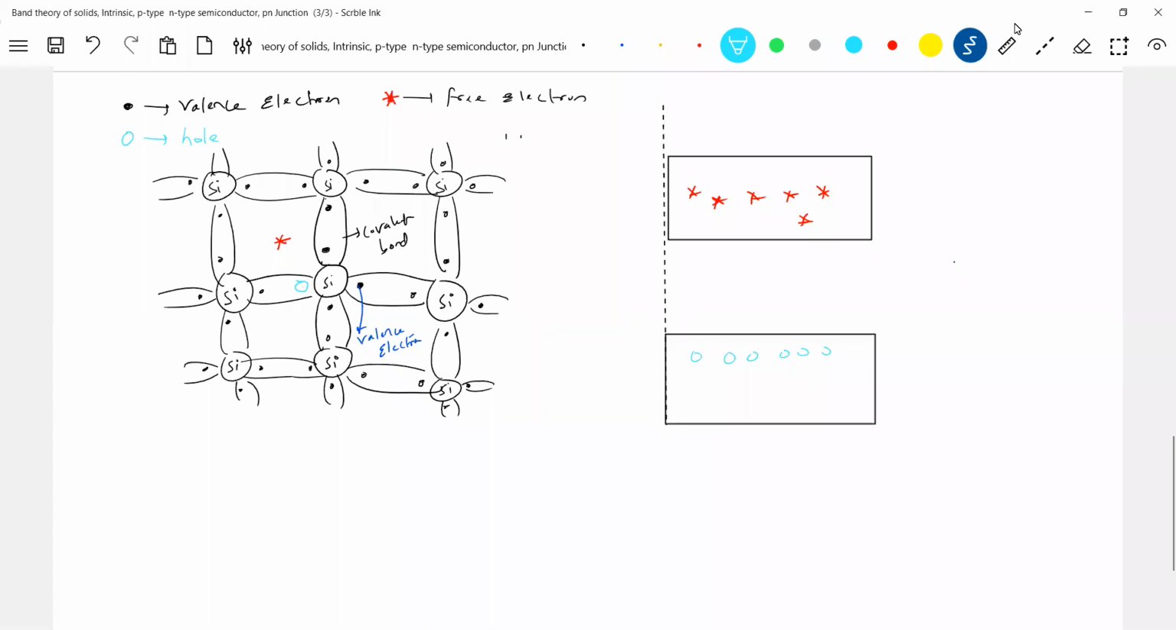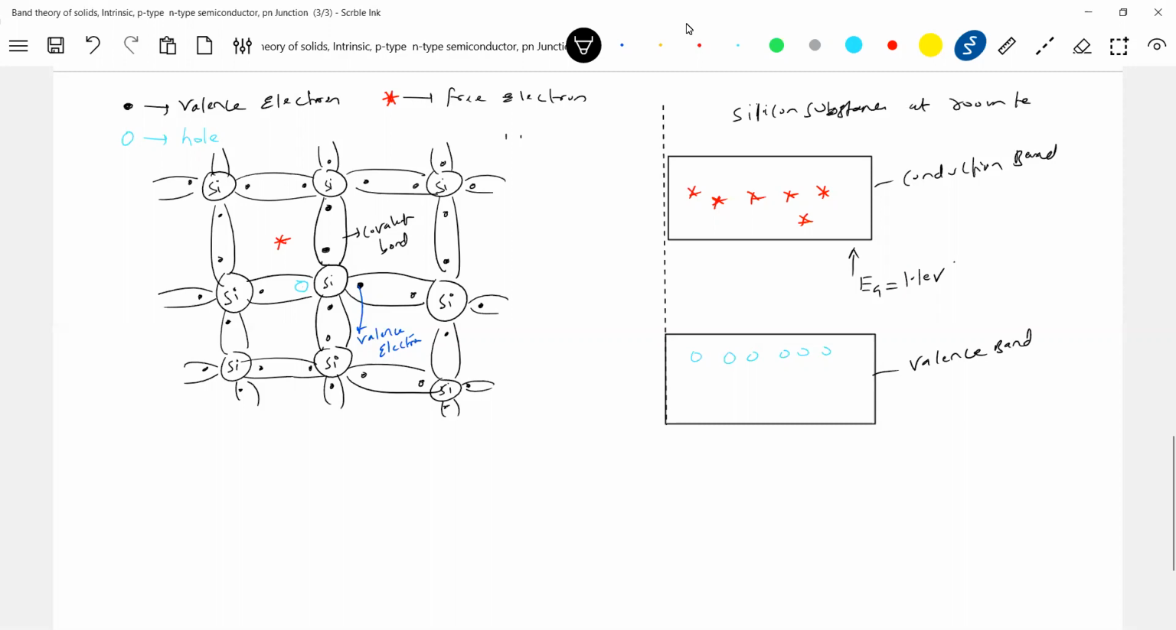First, there's the conduction band. And we never show valence electrons in the conduction band. That's the usual practice because we are not bothered about these electrons. This is the energy gap, around 1.1 electron volt. So for silicon at room temperature, the conduction band should not be empty.